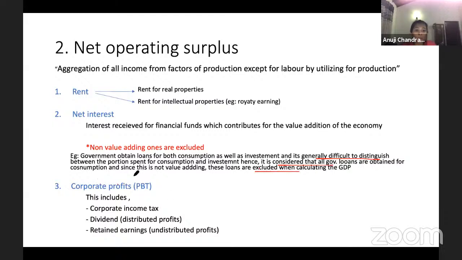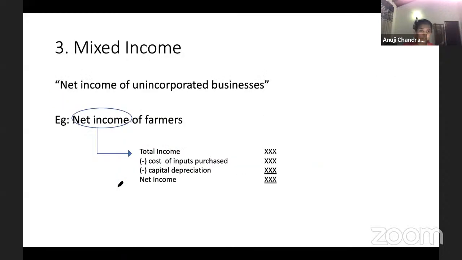Now, the next one is the corporate profits. Corporate profits will include income taxes, obviously, guys, in the profit. Like I said, most of you are doing accounts, so pretty sure you are all familiar with it. Profit you earn, you categorize into two. Some profit you pay out to the shareholders. Some profit you keep in your business for the growth of the business. The undistributed part, you call retained earnings. The distributed part, you call dividends. And you pay taxes, so that is also included in the corporate profits.